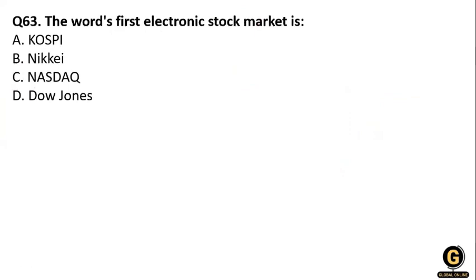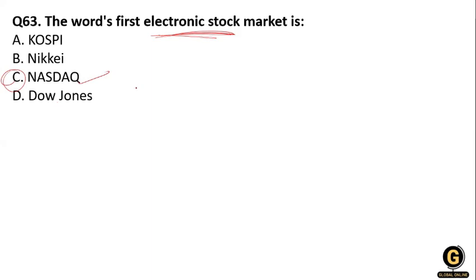The next question: the world's first electronic stock market is Kospi, Nikkei, NASDAQ, or Dow Jones. Okay, so the first electronic stock market in the world is option C, NASDAQ.